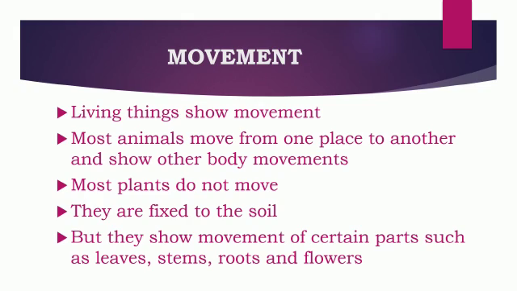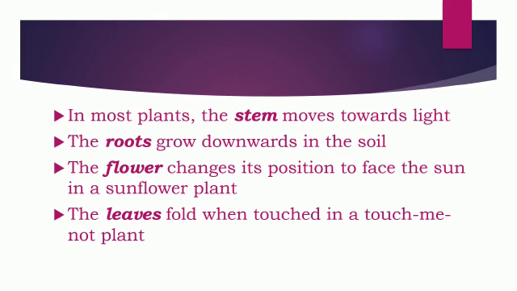Movement. Living things show movement. Most animals move from one place to another and show other body movements also. Most plants do not move as they are fixed to the soil, but they show movement of certain parts such as the leaves, stems, roots, and flower. In most plants, you will find the stem moves towards the light. The roots grow downwards in the soil. The flower changes its position to face the sun, as you see in the sunflower plant. The leaves fold when touched in a touch-me-not plant.